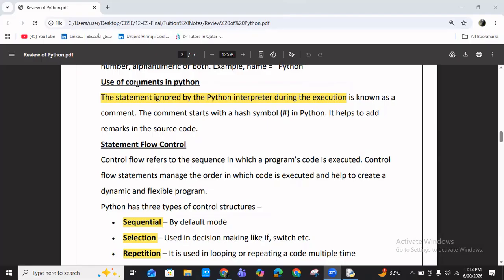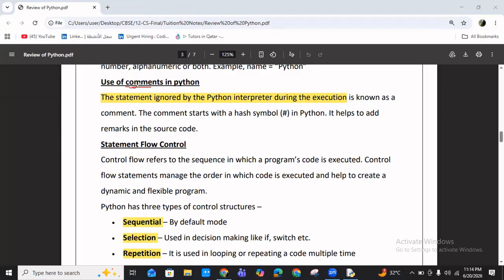So in this video we are going to discuss what is a comment, statement flow of control, and something about strings, etc. First one, what are comments in Python? Comments means a statement ignored by the Python interpreter during the execution. Then what is the need for Python comments?